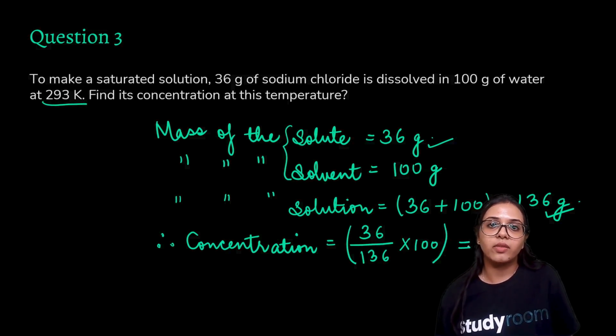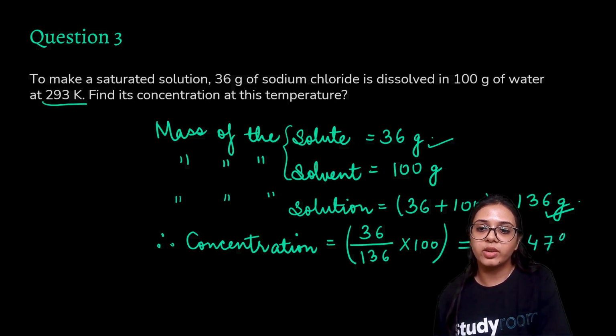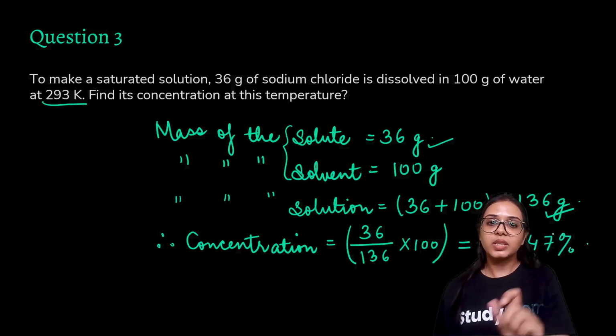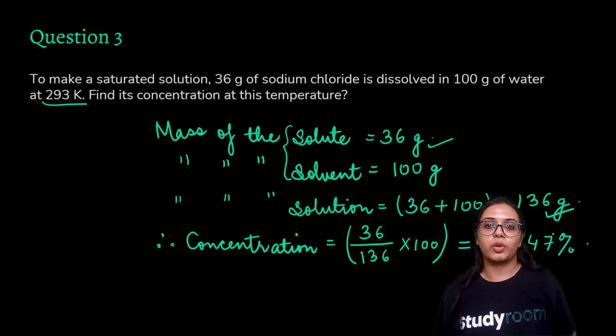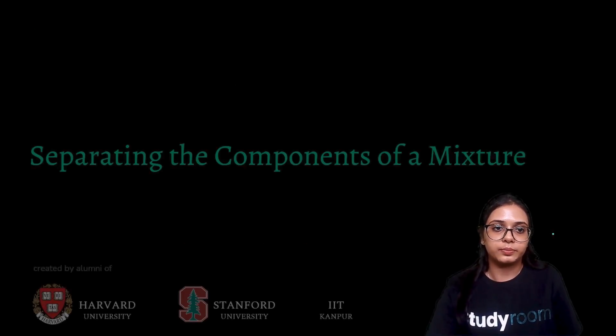So we need to have a certain percentage at which the concentration of the solution is to be observed. When you calculate this, you will get 26.47 percent. That is the concentration you will get when 36 gram of sodium chloride is dissolved in 100 gram of water at 293 Kelvin.